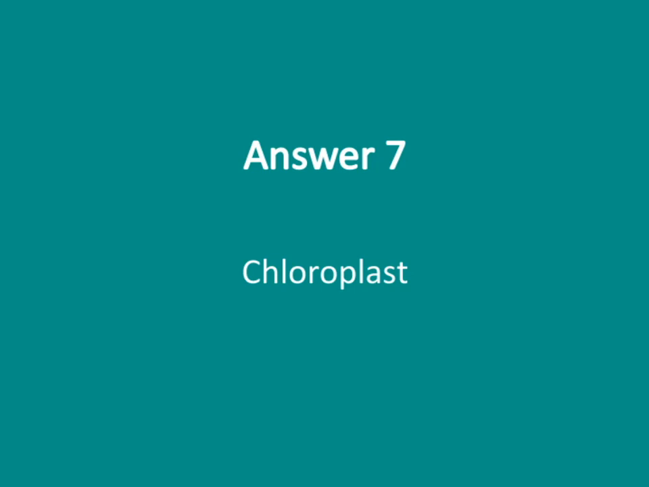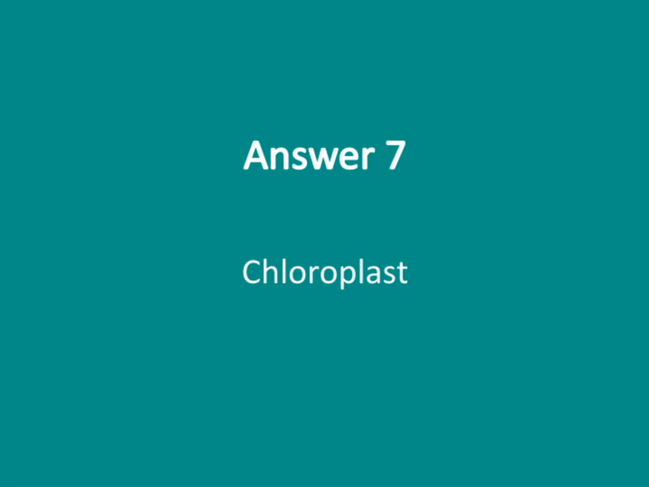Let's take a closer look at the chloroplast. This is the key organelle responsible for photosynthesis in plant cells. It's where light energy is converted into chemical energy, producing glucose and oxygen. You can think of it as the plant's solar panel, capturing sunlight and turning it into something the plant can